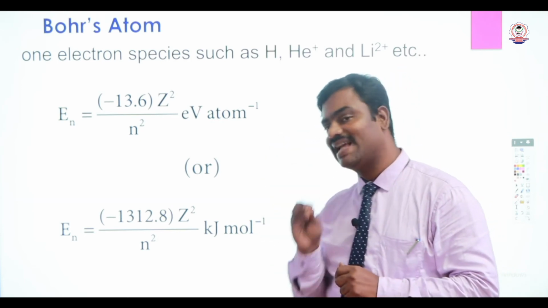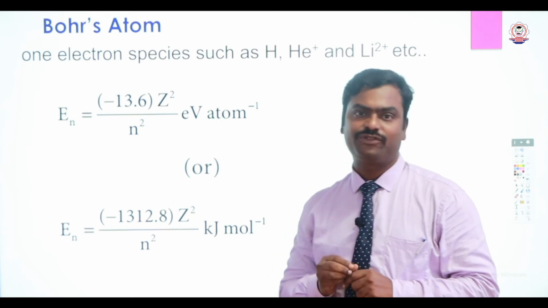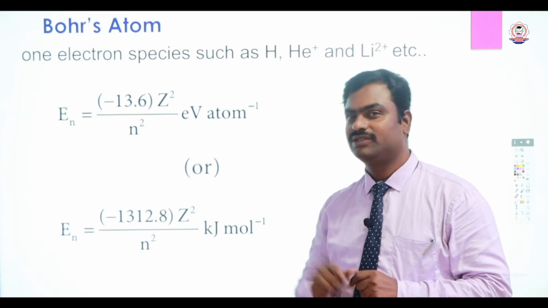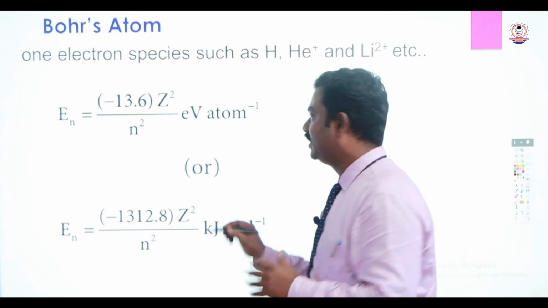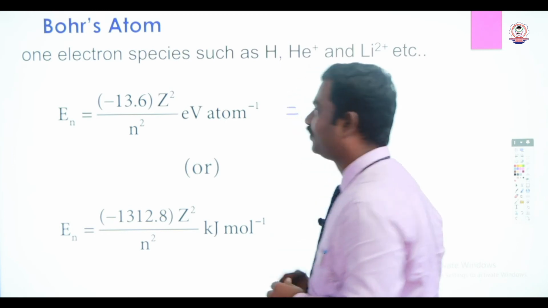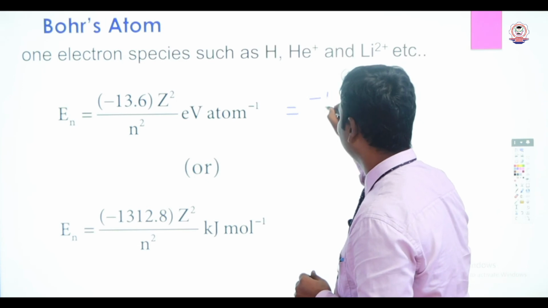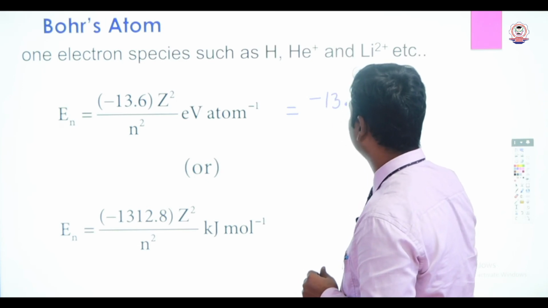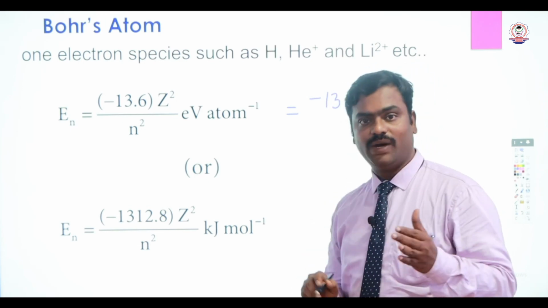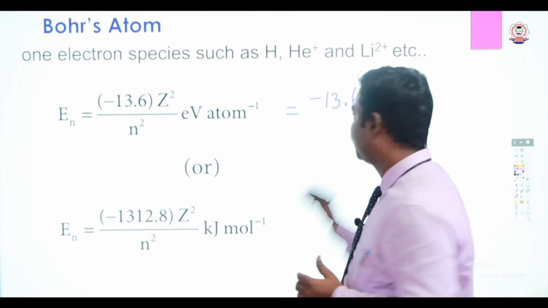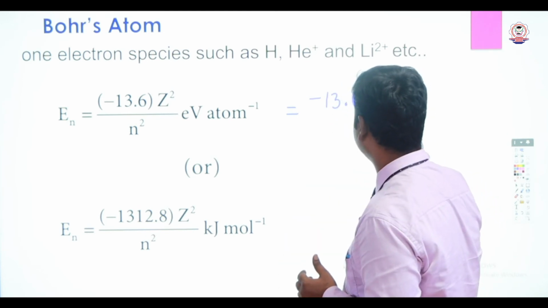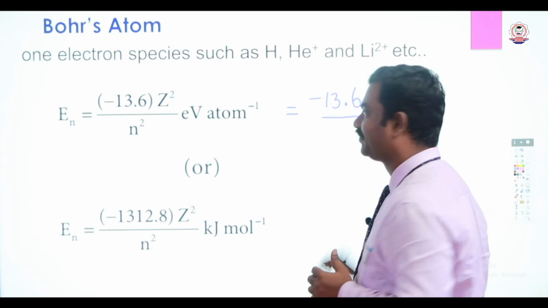Now again we will calculate the energy of the first orbit of hydrogen atom. We will substitute. That is equal to minus 13.6, the constant value, Z square, the atomic number of hydrogen, so it is 1 square, divided by n square.